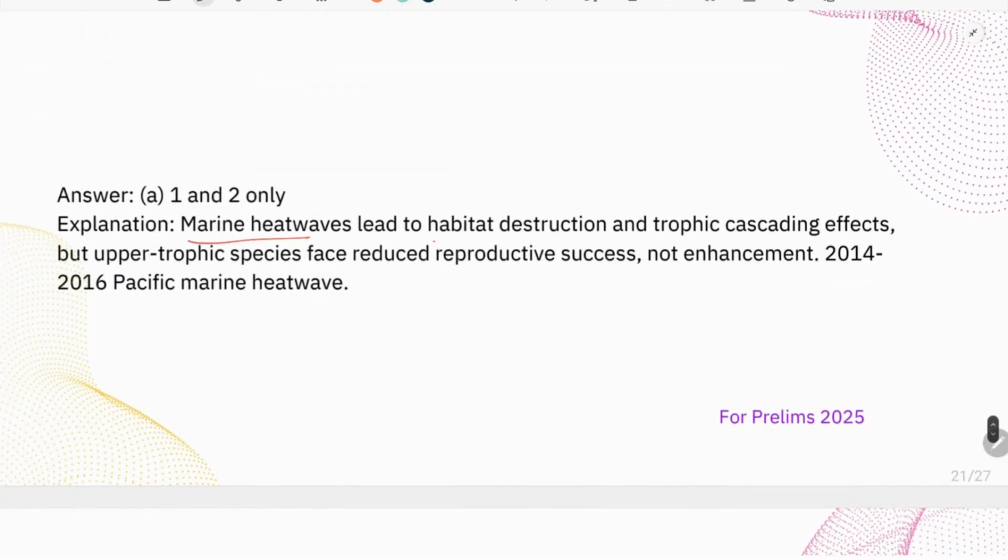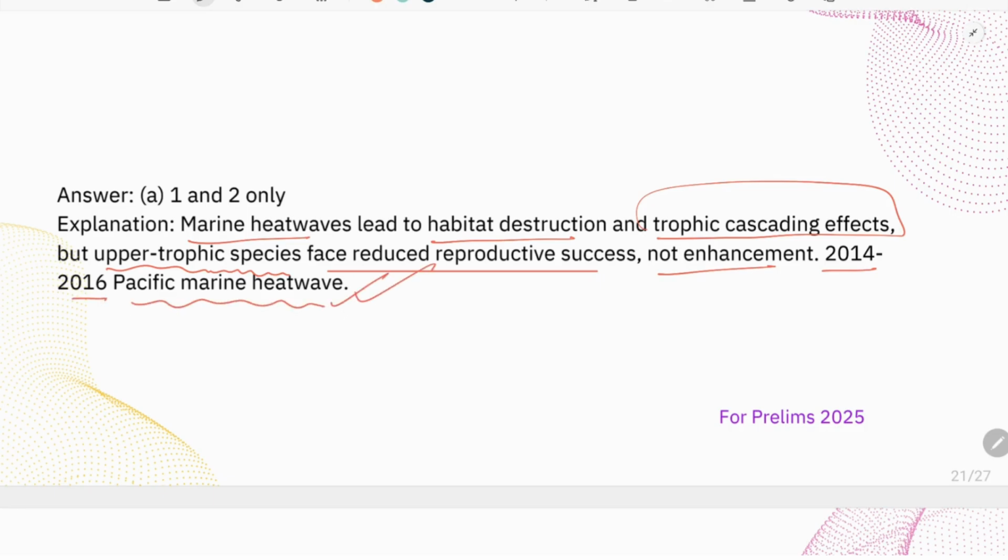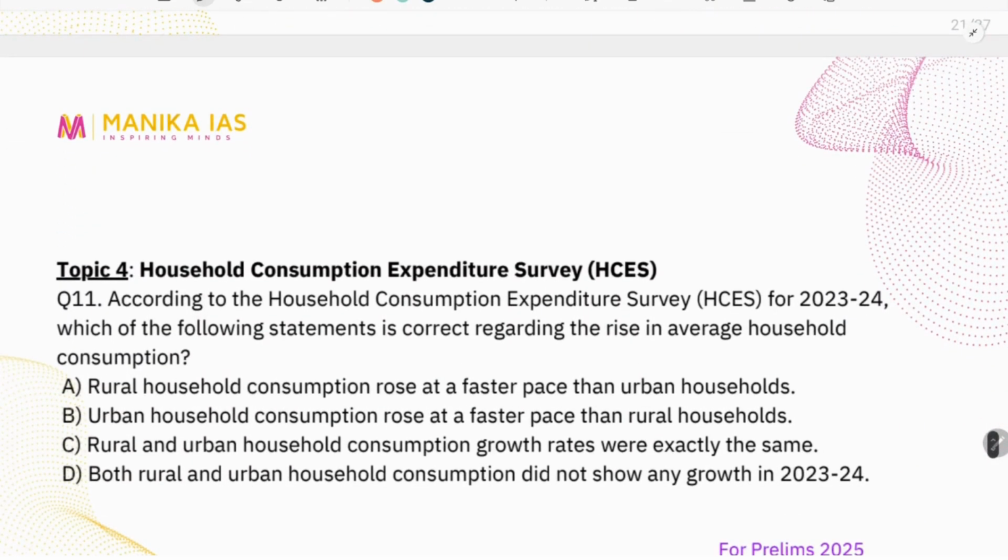Marine heat waves lead to habitat destruction and trophic cascading effects, but upper trophic species face reduced reproductive success, not enhancement. The 2014 and 2016 Pacific marine heat waves have been witnessed. So you can mention this as an example.